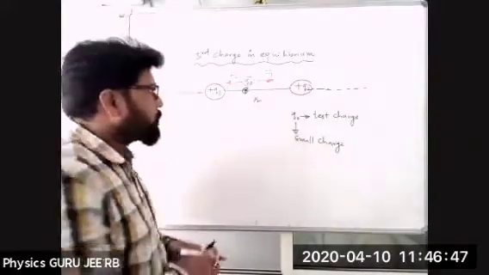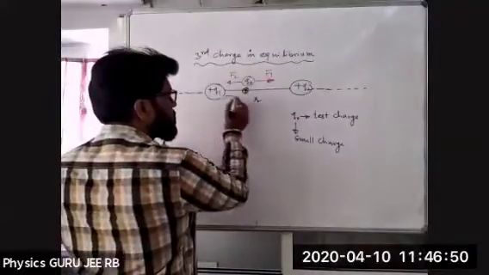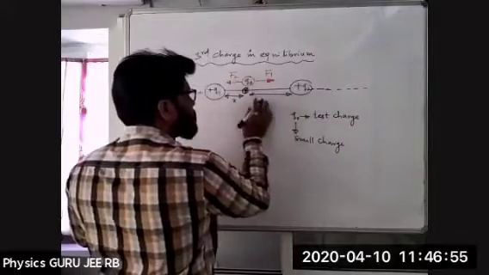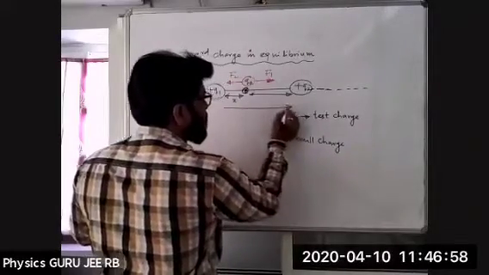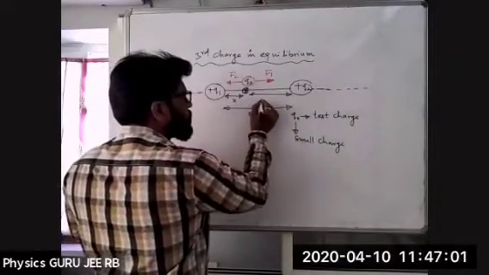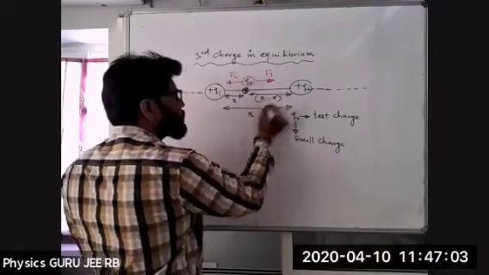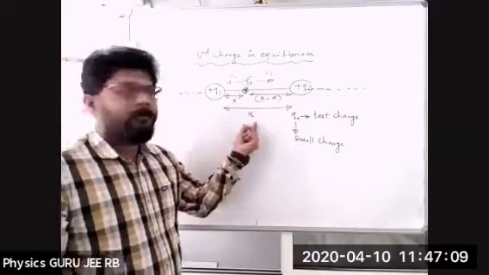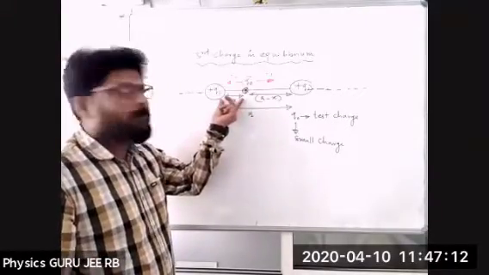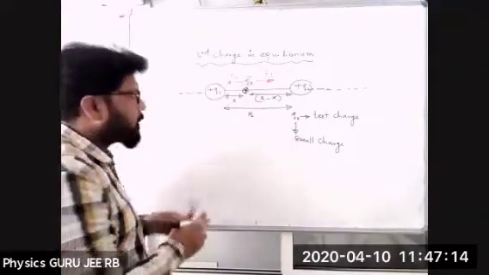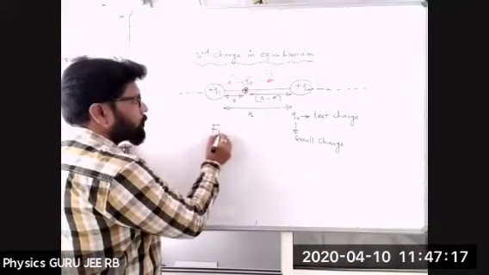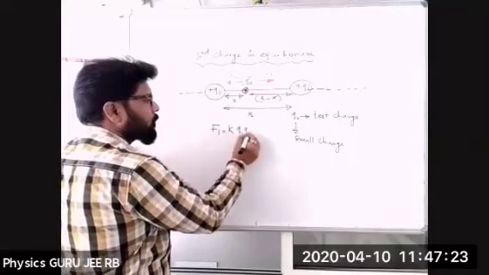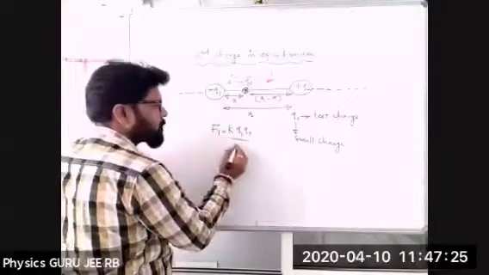Okay. Now let us take this distance as x, and the total distance as r. The remaining distance is r minus x. Now if I want the force acting between these two, I write F1 equals K Q1 Q0 divided by x square.